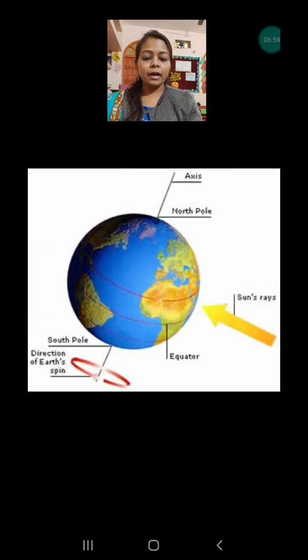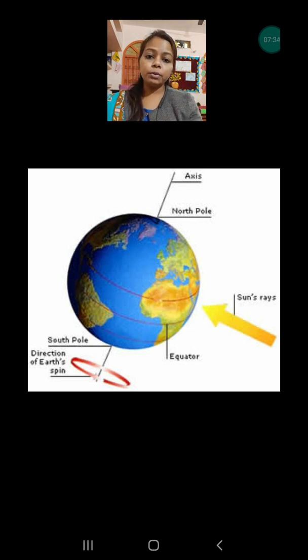Now let's summarize all the points that we have discussed in this video. We have discussed many types of imaginary lines. First is the axis, which passes through the North Pole to the South Pole. Second is the equator, which passes through the middle of the earth from east to west. The third is the prime meridian, which again passes from the North Pole to the South Pole, but that is straight, okay, don't be confused. And the tilted line is known as the axis, okay.